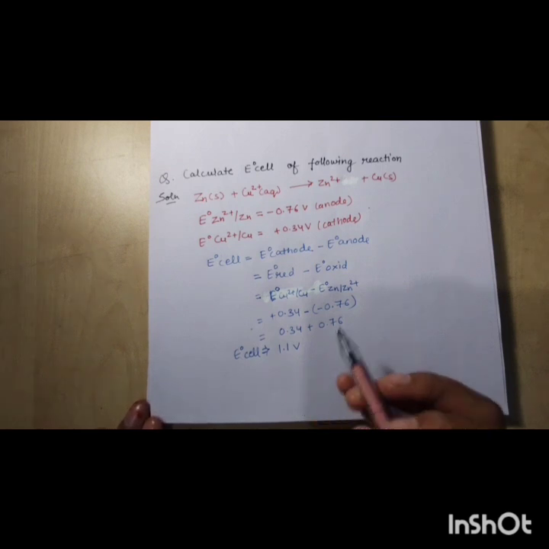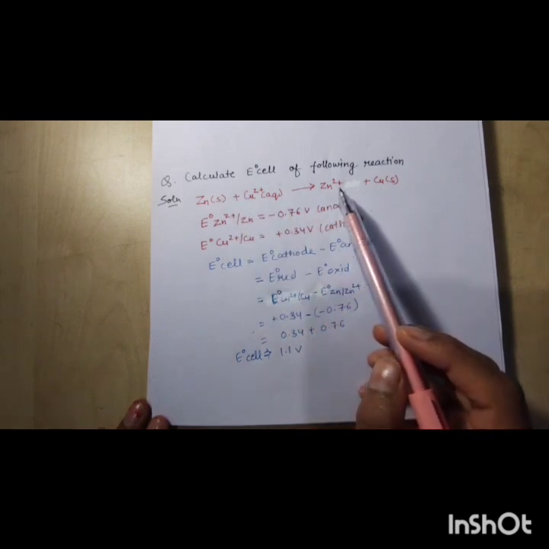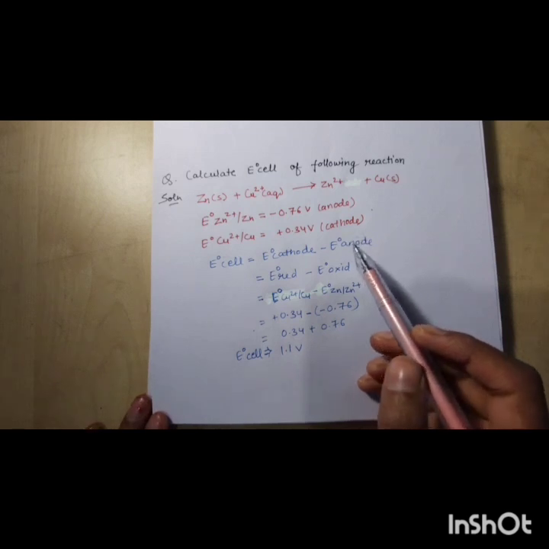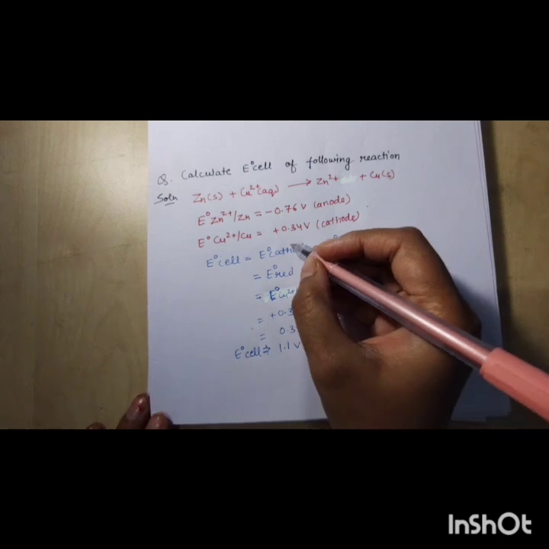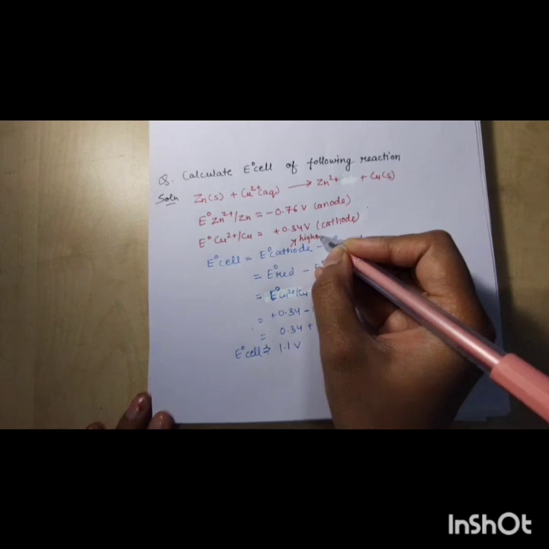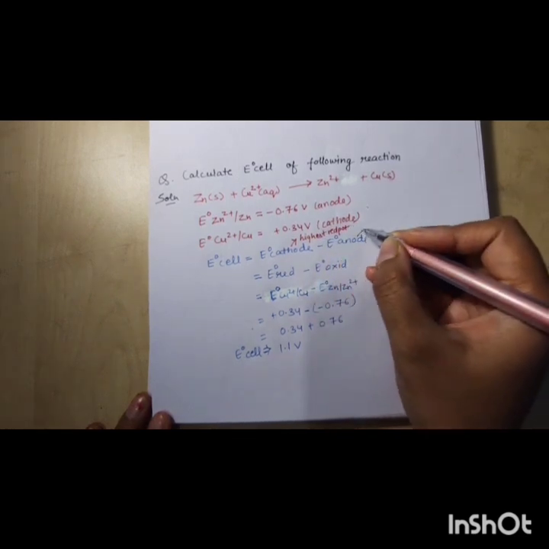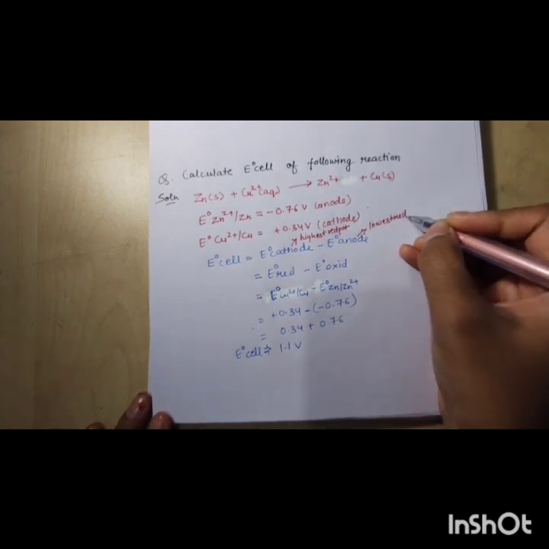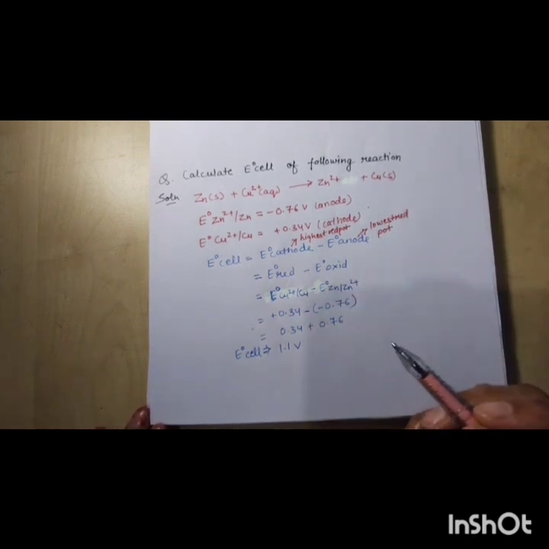And if the reaction is not given, that is, which metal is oxidizing or which metal is reducing, then you have to work it out by analyzing the reduction potentials. The one with the highest reduction potential is taken as cathode and the one with the lowest reduction potential is taken as anode. So this is the trick to calculate the E naught cell of the following reaction.